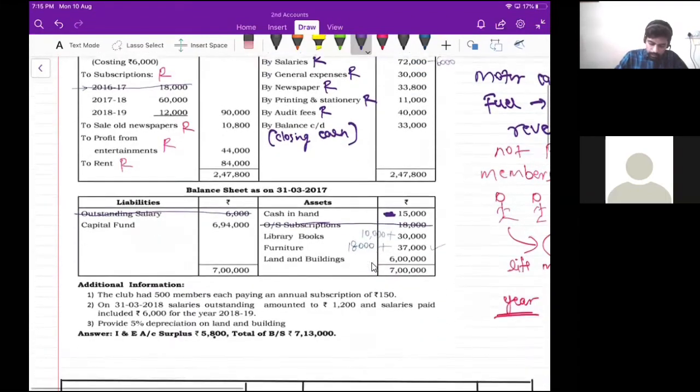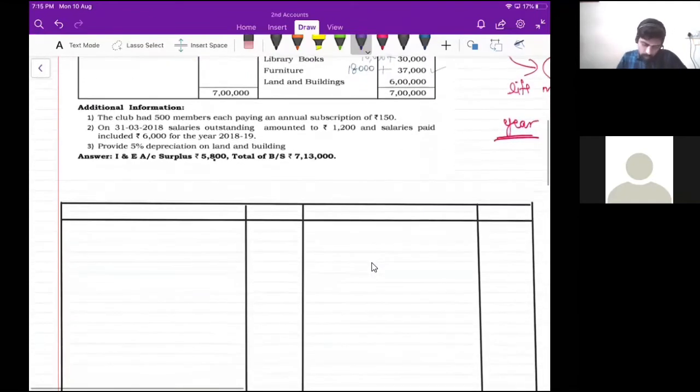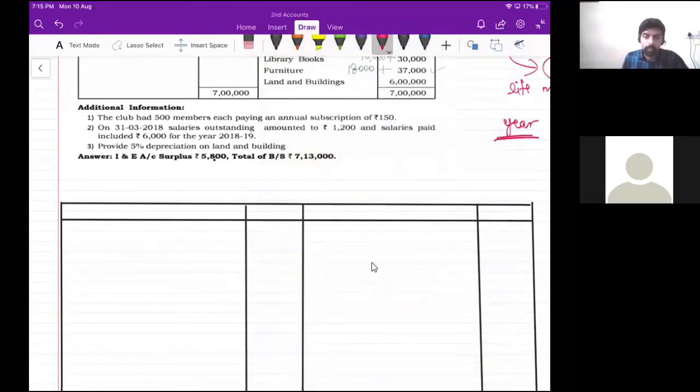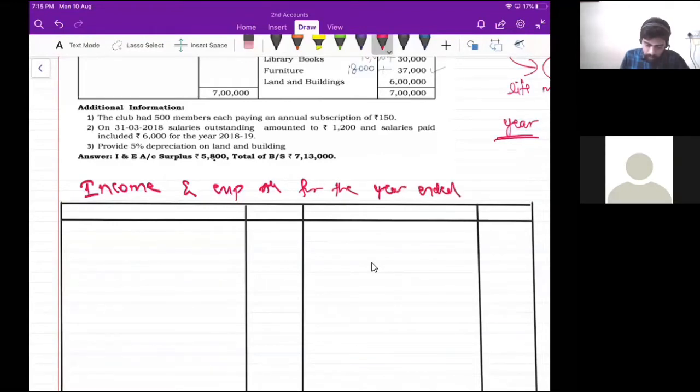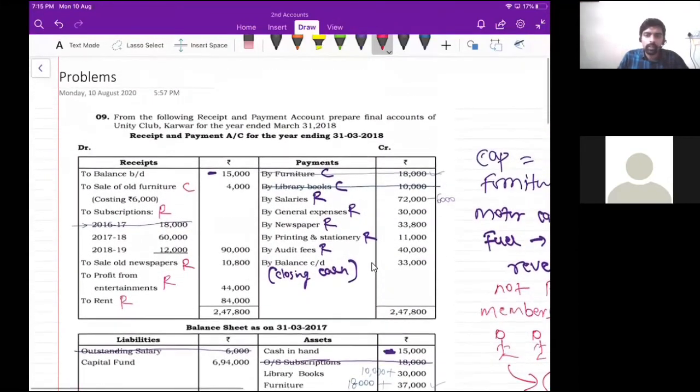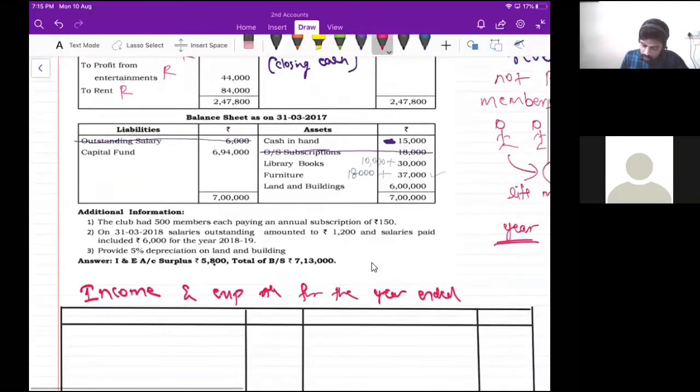So now put the heading: Income and expenditure account for the year ended 31st March 2018.